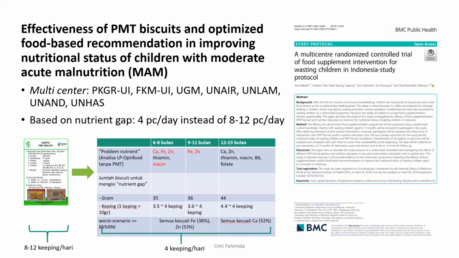And the result has shown that when children take this newly prescribed lower dosage of fortified biscuit, the weight gain velocity is actually better. And this also at the same time promotes better dietary practices, which would not be the result if you focus only on the fortified products.